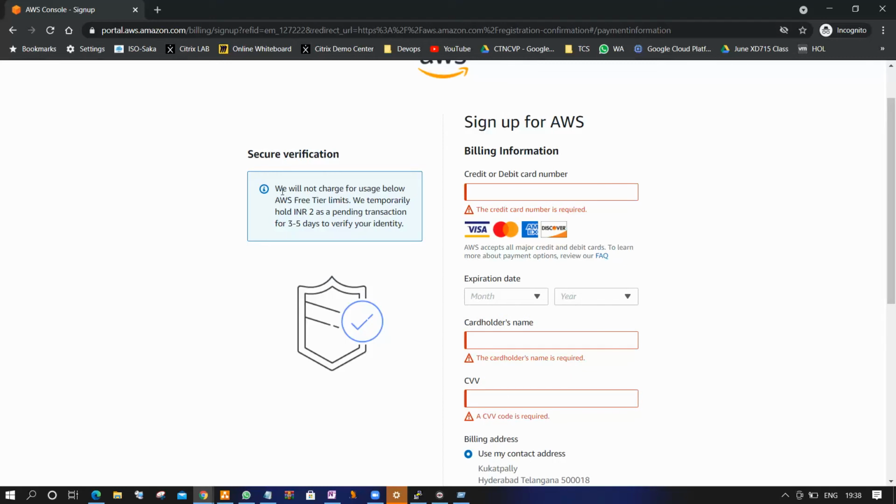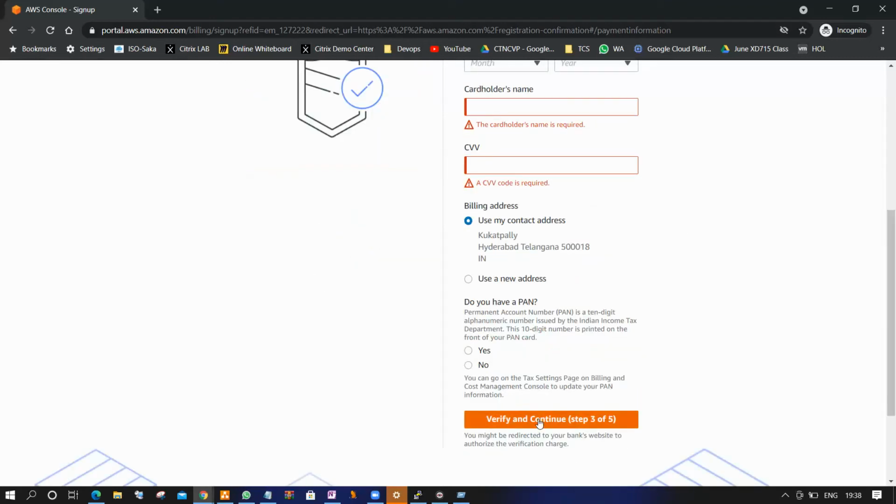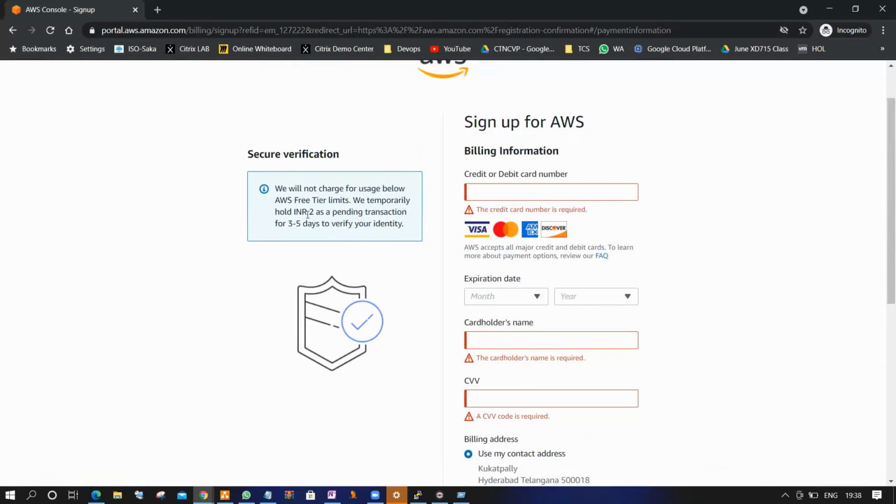Whatever details you provided, once you click this, you don't need to enter the PAN number, you can select no also. And 2 rupees will be charged in your account. The 2 rupees will be returned to your account within 3 to 5 working business days.